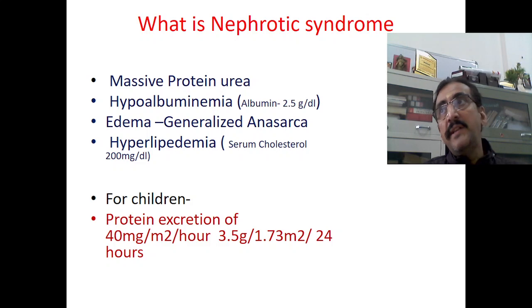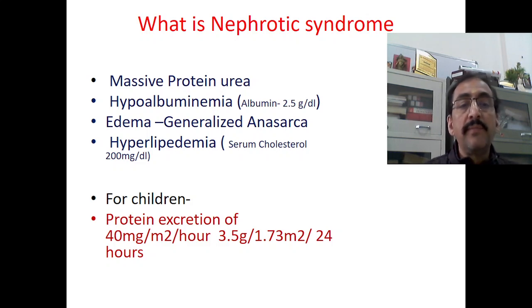Especially in children, when we talk, a protein excretion of 40 milligrams per meter square per hour, or about 3.5 grams of protein loss in a 24-hour urine specimen. That means you collect the 24-hour urine and look at how much protein is there in that urine.